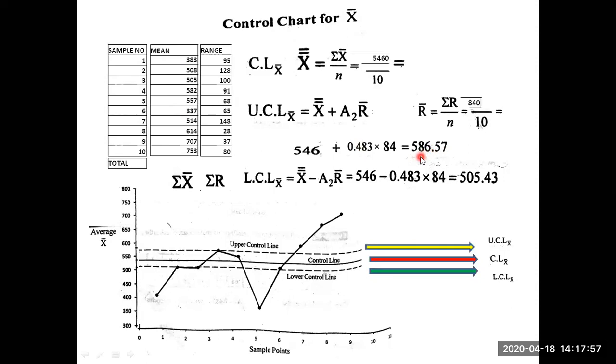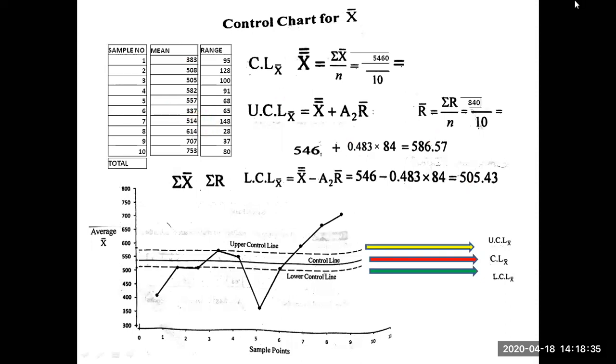Above 586, is there any data? First you check above 586. Above 586 means 1, 2, 3. That means 8, 9 samples are above the upper control line. Remember, 8, 9, 10 samples are above the upper control line. Okay. Below the lower control, 505 below. Is there any value? Sample number 1, sample number 3, sample number 6. So 1, 3, 6, 8, 9, 10.